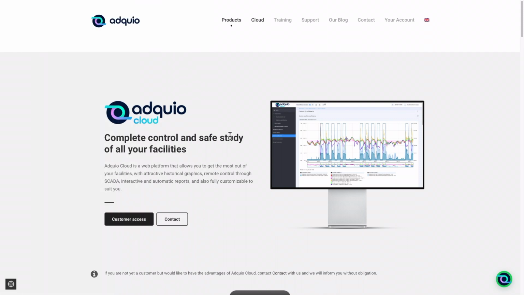Very good, because with this we have finished seeing Adquio, and then we are going to see the Adquio Cloud Web Interface. To get to the Adquio Cloud Interface, we will go to the page adquio.com and we will go to the Cloud option.